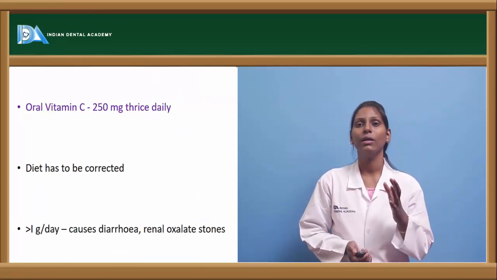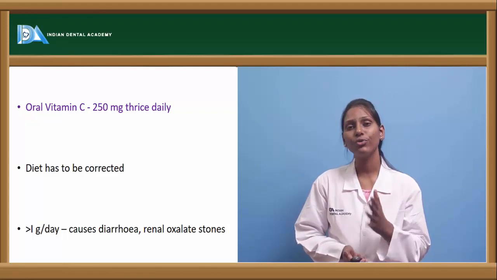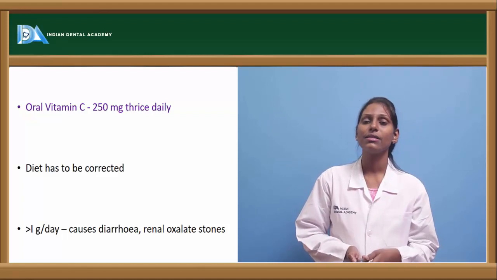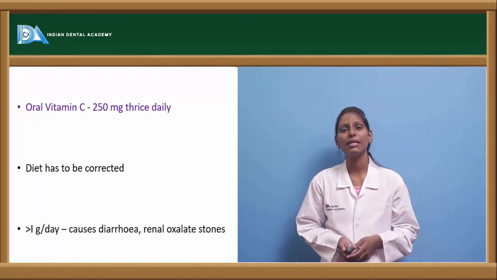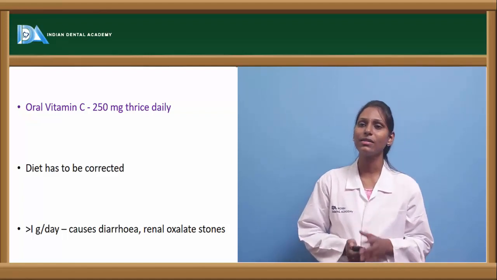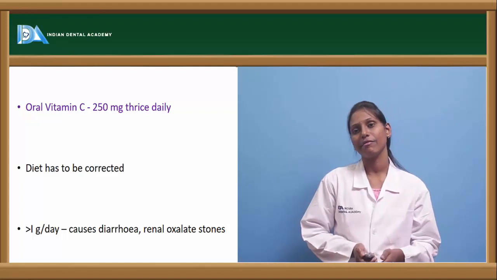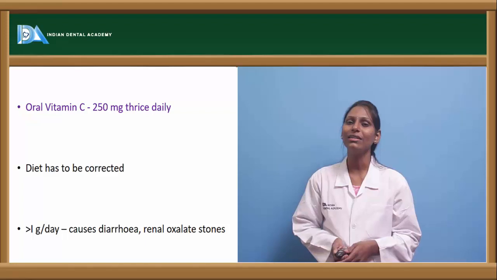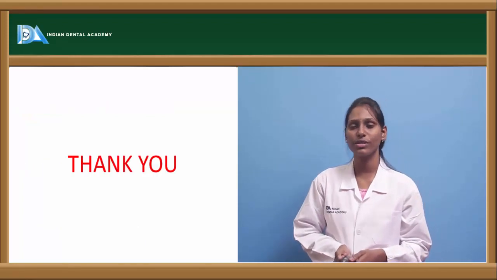By giving oral vitamin C of 250 mg thrice daily, we can help in decreasing the symptoms. Diet has to be corrected, cooking methods have to be corrected. Giving greater than 1 gram per day can lead to diarrhea, and renal oxalate stones can be seen.